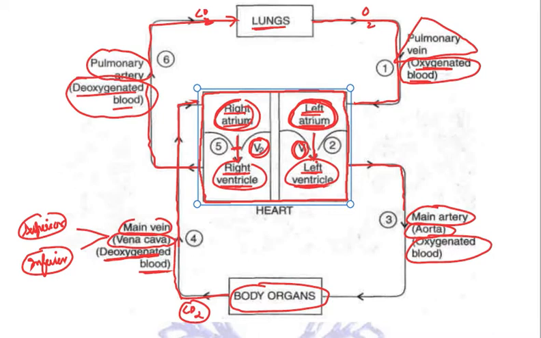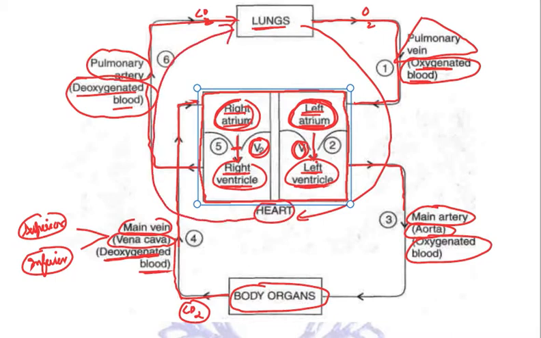Now if you try to relate this in the flow chart, we can see that the blood is carried from the lungs to the heart, and from the heart it is taken back to the lungs. This is a kind of cycle, a circulation that keeps on going. And this circulation of blood between the lungs and heart is called pulmonary circulation. This is called pulmonary circulation.